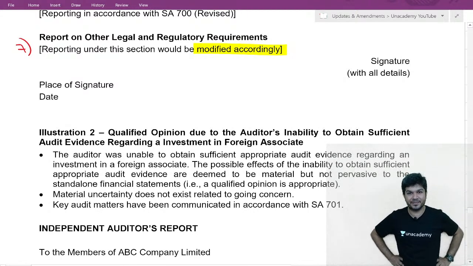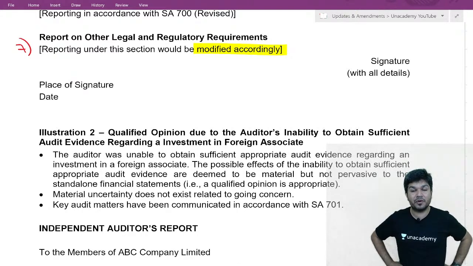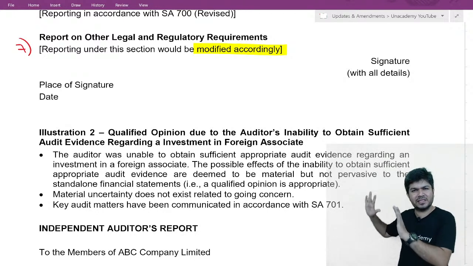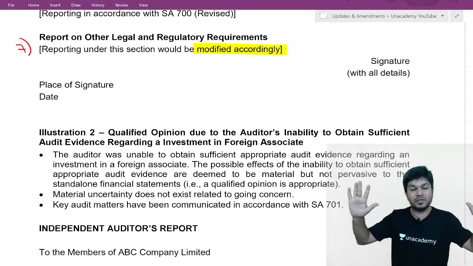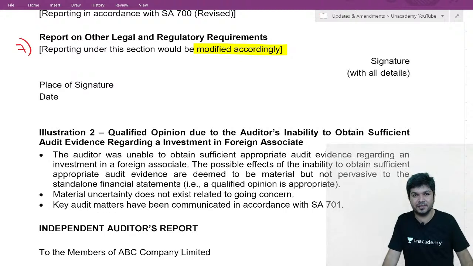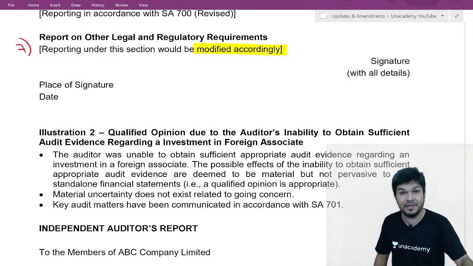So here, what is not complied with? AS 2. Except for the effect of the matter given in the basis for qualified opinion section of the report, the financial statements comply with accounting standards. Except this, it complies with accounting standards. Did you understand? So these are the 7 changes.